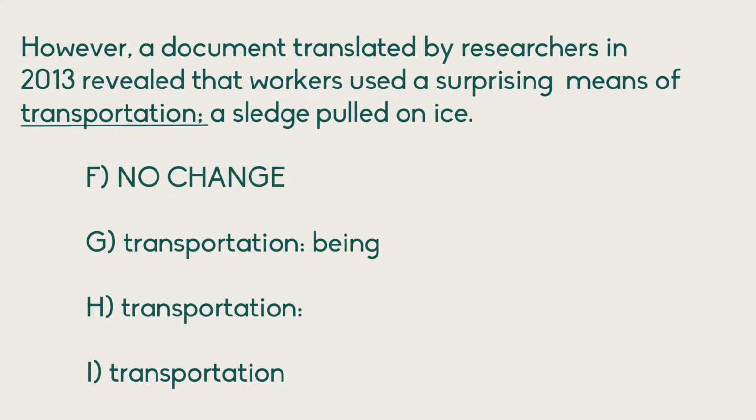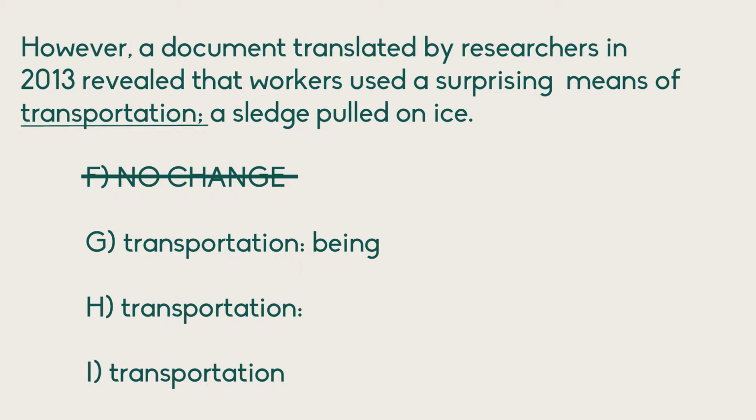Okay, so here's our first example from the ACT. If you want to pause the video and have a go at it yourself first, please do so. Okay, how did you do? In this case, what we actually want is answer choice H. We do want a colon because what we have is a full sentence and then an example. We have "a document translated by researchers in 2013 revealed that workers use a surprising means of transportation." That is a full sentence. However, what follows, "a sledge pulled on ice," isn't a full sentence. So we can't use a semicolon, so F is incorrect. A sledge pulled on ice is an example of what came before, so we can use a colon in that case. However, we don't want the word "being" here.